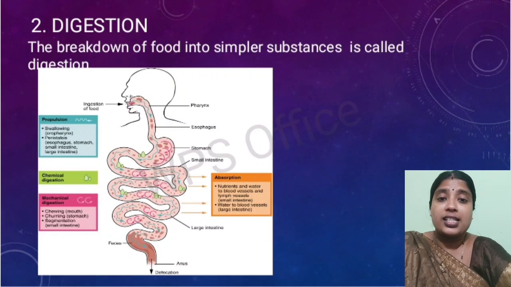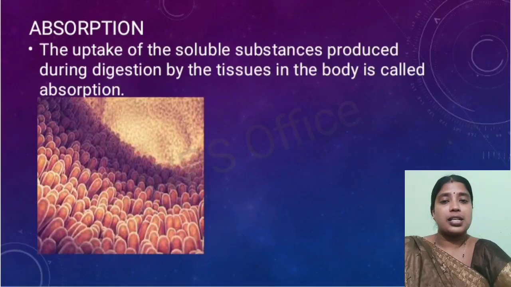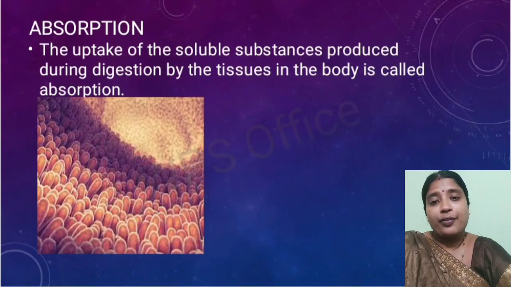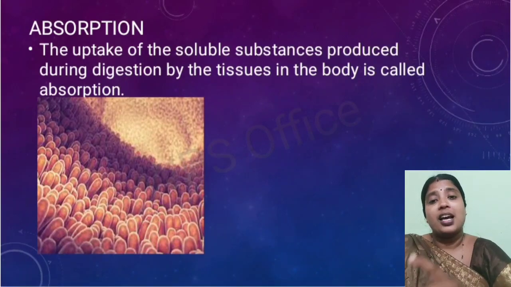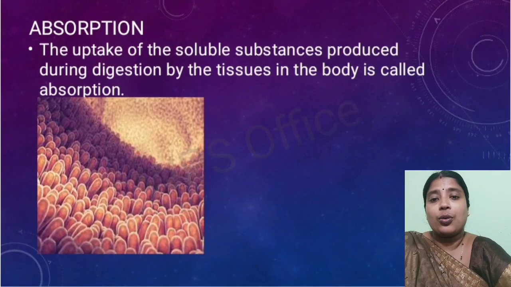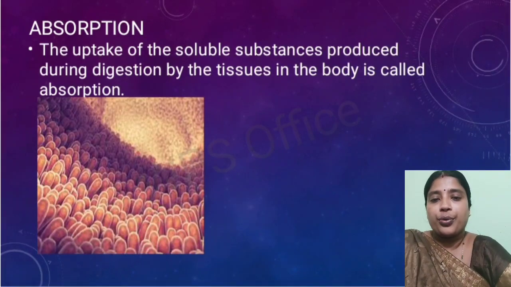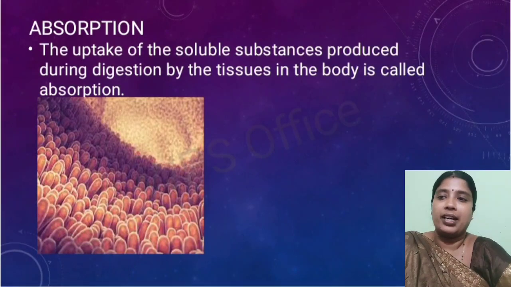Now the third stage is absorption. Once the food is broken down into simpler substances and enters the small intestine, which has finger-like projections, as you can see in this image, these are known as villi. These villi absorb the nutrients that are present in the food. So all the essential nutrients are absorbed by the villi.